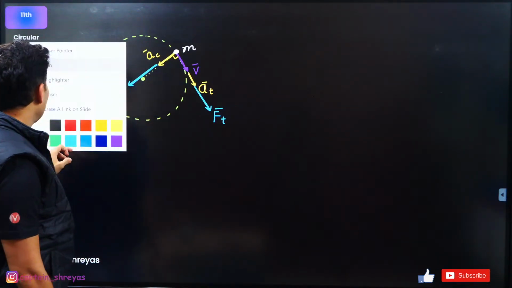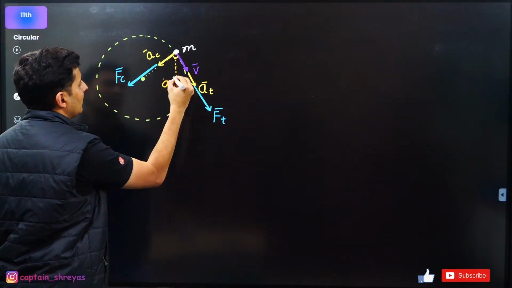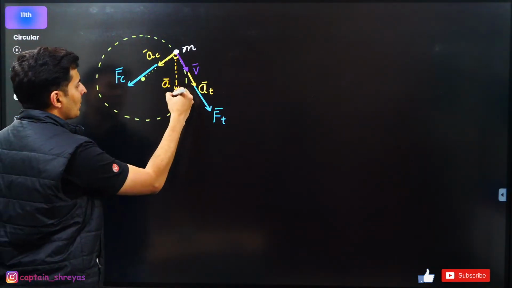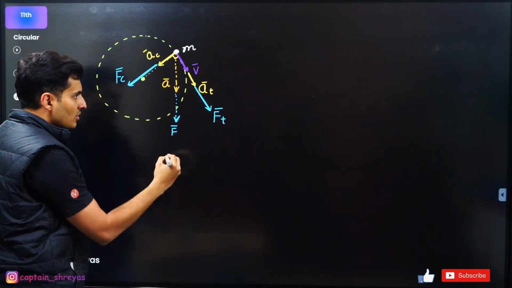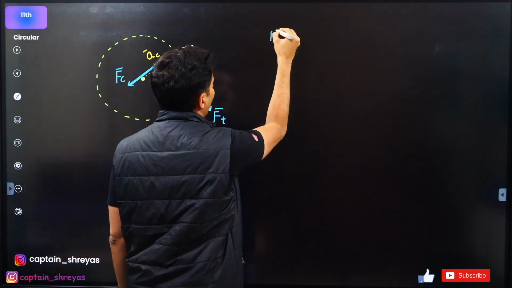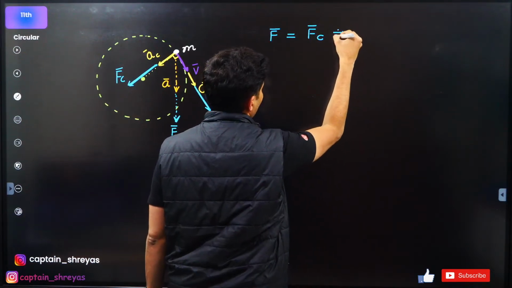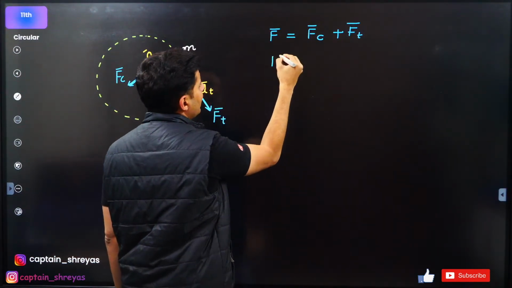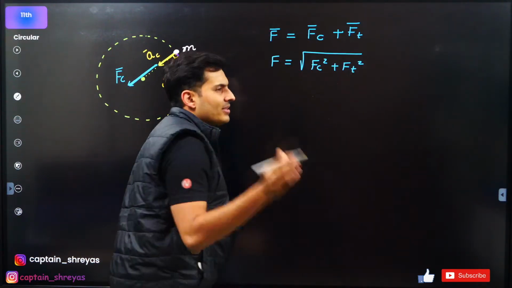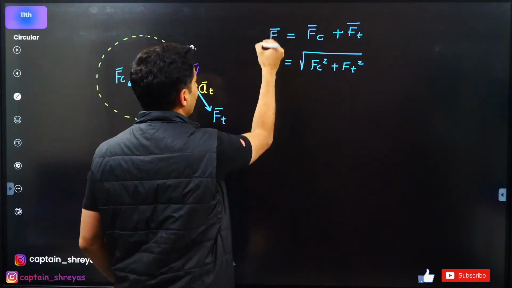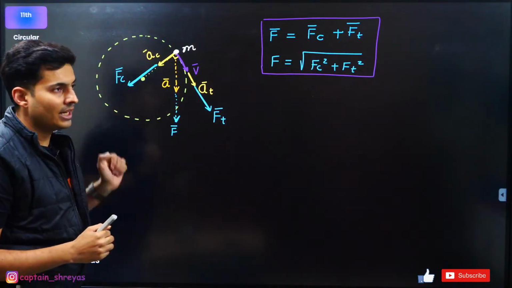Now obviously the result of both these accelerations might be here. That is the total acceleration. The total acceleration will also give rise to the net force. So here is what I'm going to say. F vector, which is the total force, is the contribution of centripetal force plus the tangential force. Magnitude wise, F is simply the square root of Fc square plus Ft square. As simple as that. Total force is the composition of centripetal and tangential force.